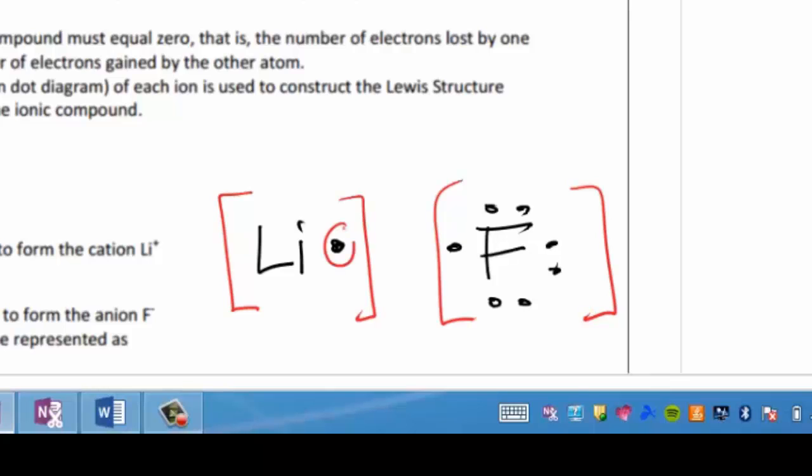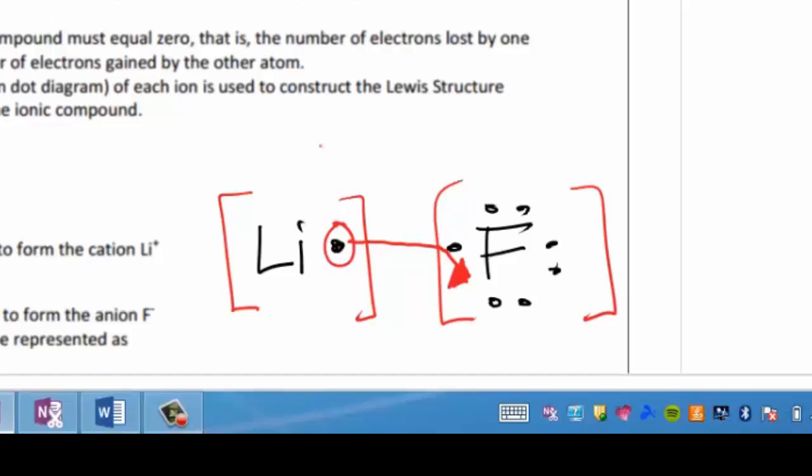It really doesn't matter. But the big thing is you have to show this atom being transferred to the empty space in fluorine. See that empty space there? So now fluorine has a full 8. Lithium is happy because it's lost that outer electron. But here's the kicker. Whenever you're doing electron dot transfer, your overall charge of the compound has to be 0. Okay? And you have to show the charges on both of these atoms.